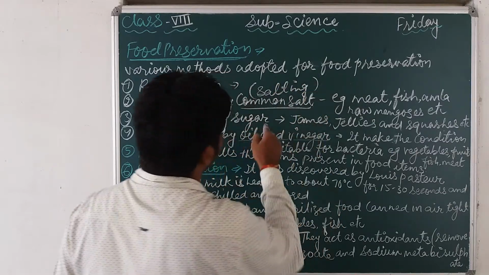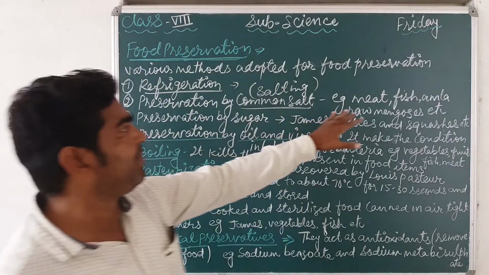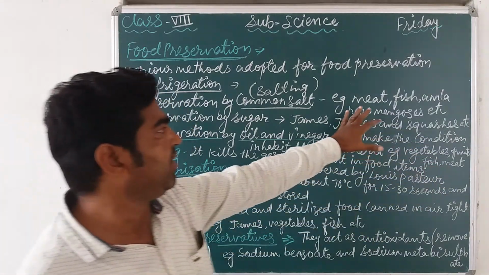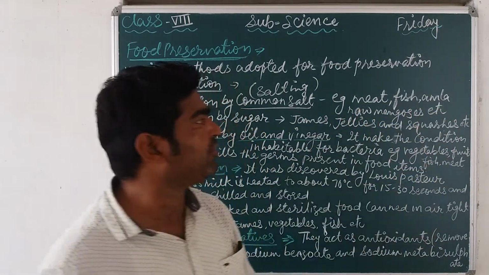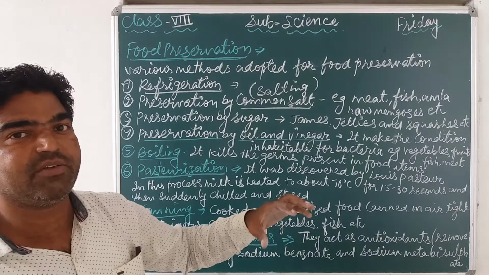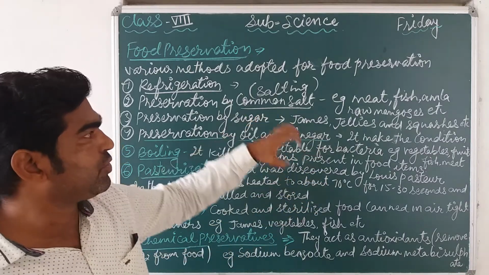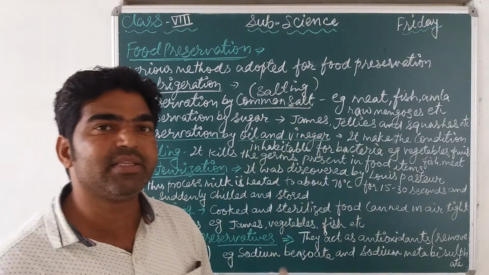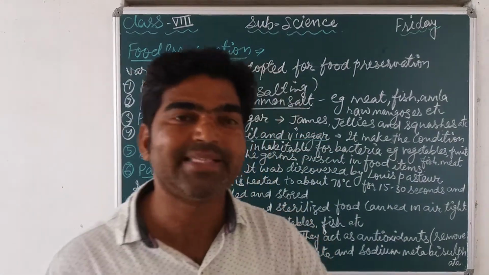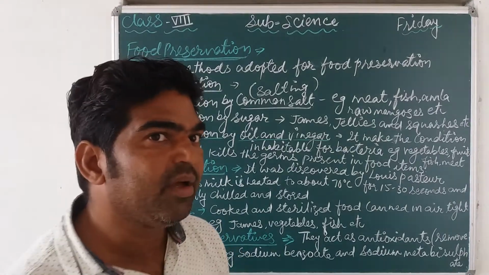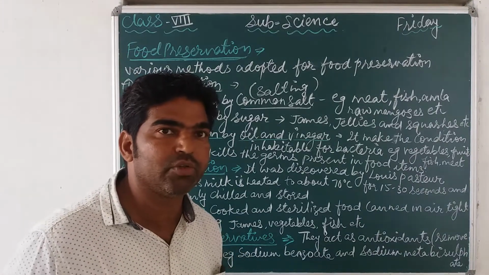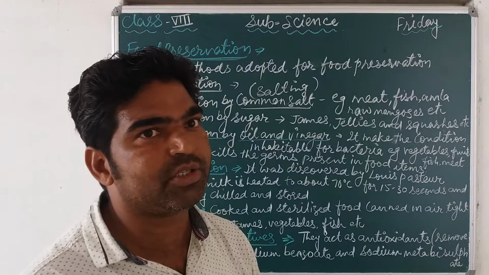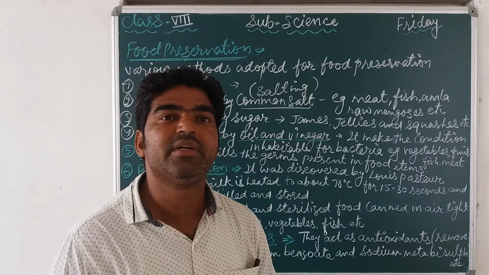This method is called salting. So for example, many food materials like meat, fish, amla, raw mangoes can all be treated with salt. The salt absorbs all the moisture contained in them, and it makes the condition unfavorable for the growth of microbes. Means microbes cannot grow, and if the microbes cannot grow, then the food material does not spoil.